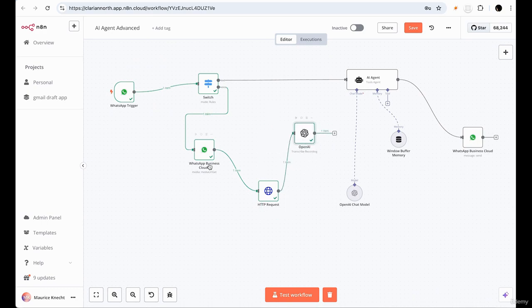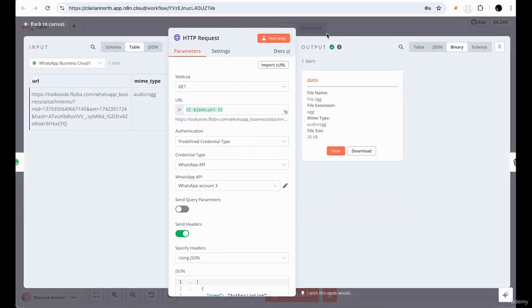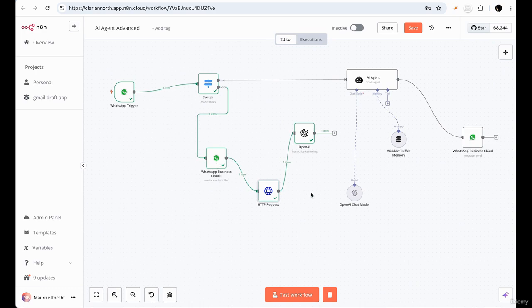And what's the final move? Now that we're getting the text, this is huge, guys. We're now converting speech to text from our WhatsApp trigger, and we did this in such little time. I can't stress it enough. We did this with just a basic HTTP setup, grabbing the URL out of WhatsApp, putting in those credentials through a switch. What's the final move here? I'd love for you to make the final connection because it's so satisfying. Stop and see if you can make that final connection.